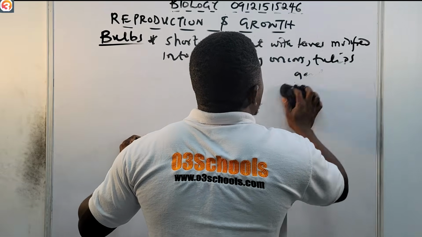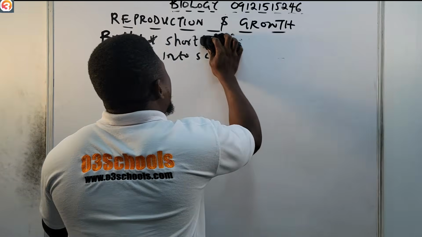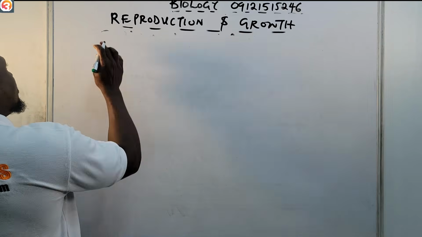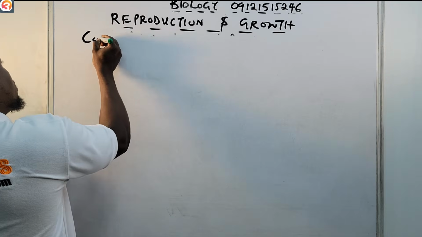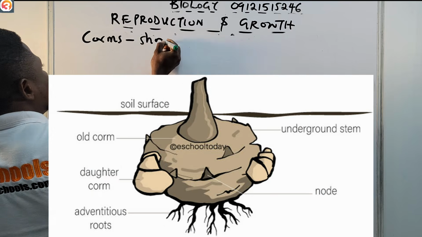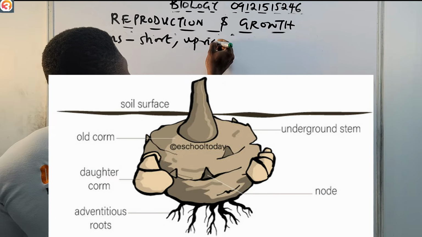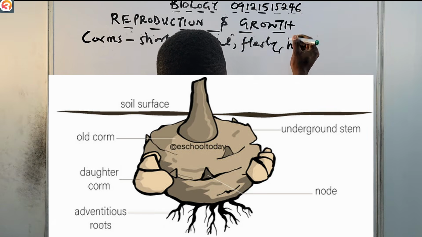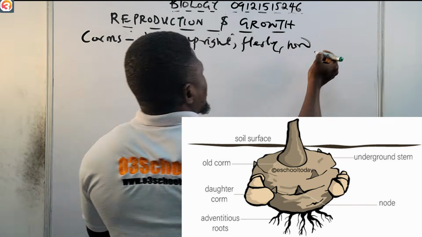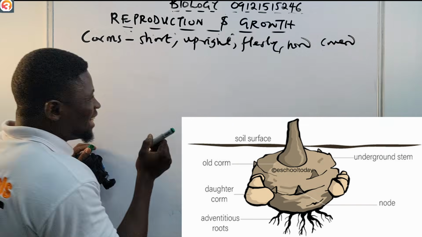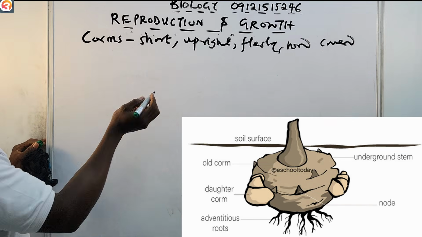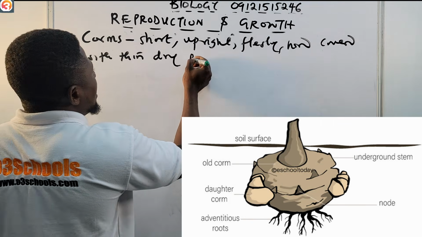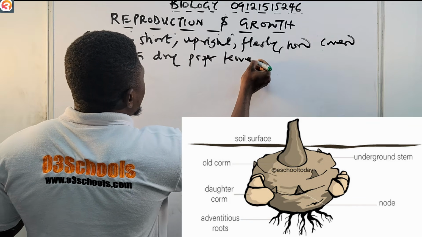Now let's talk about the corms. Corms are short, upright, fleshy, and hard, and they are covered with thin, dry paper leaves.